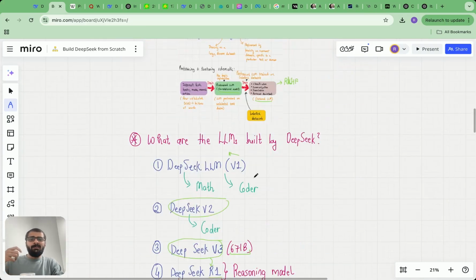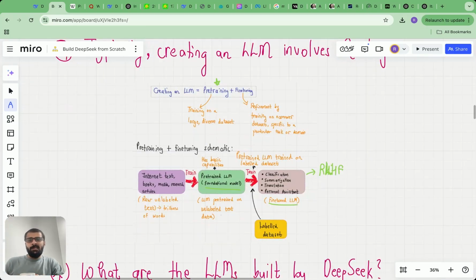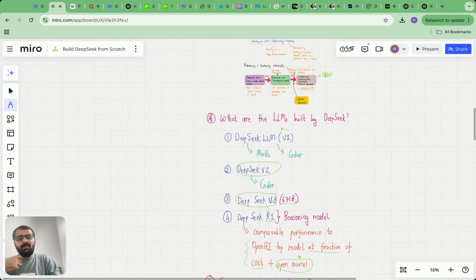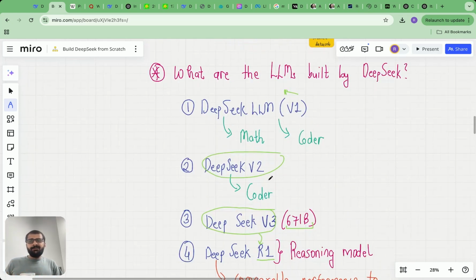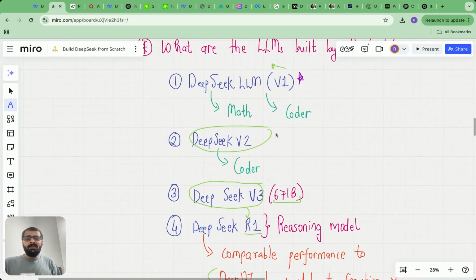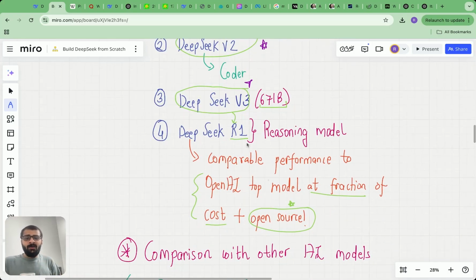Then we saw that the LLM secret sauce is essentially the transformer architecture. And then finally, we saw that creating an LLM means building a foundational model, which is essentially the pre training stage. And then we have a fine tuning stage. There are two parts. Then we saw that although DeepSeek R1 has become popular, the DeepSeek company started long back. They started with the DeepSeek LLM first, which is version 1. Then they had version 2 and ultimately version 3, which was a huge model, 671 billion parameters. And then ultimately they made DeepSeek R1, which is a reasoning model, and that broke the internet.